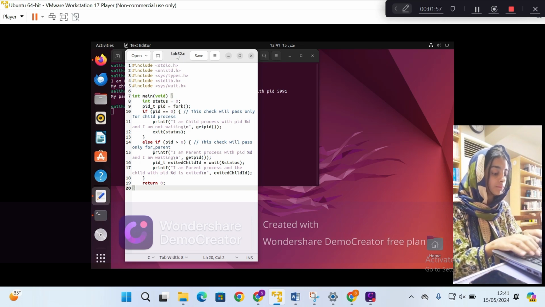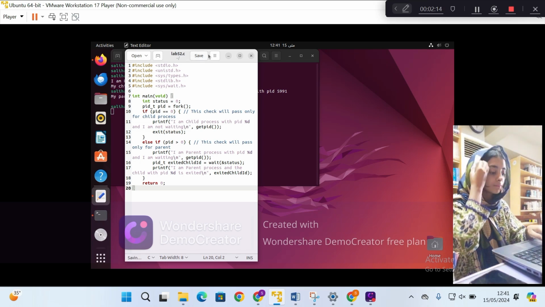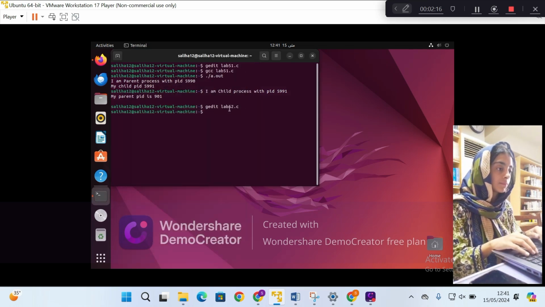getpid returns the process ID of the calling process. wait returns the process ID of the terminated child and stores its exit status in the variable status. This program effectively demonstrates the use of the fork system call to create a child process and the wait system call to synchronize the parent process with the termination of the child process.